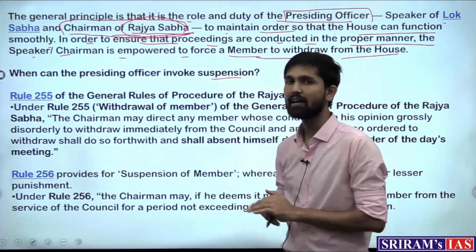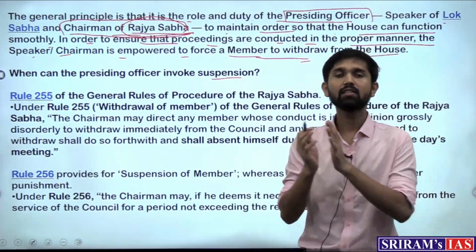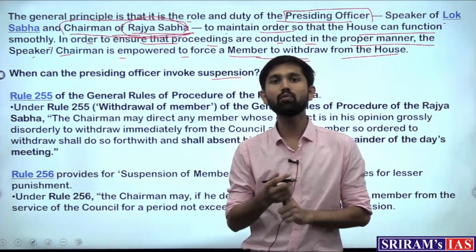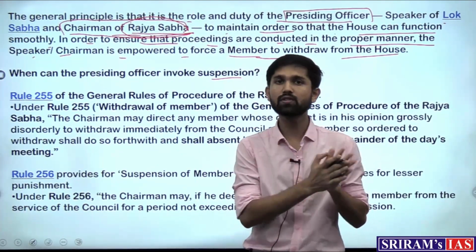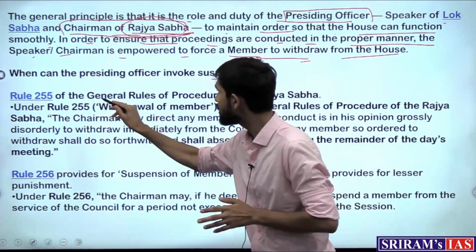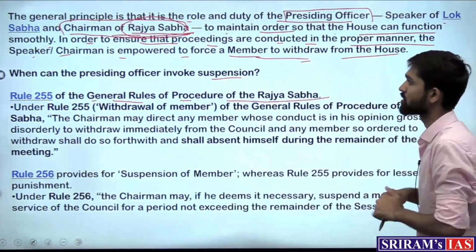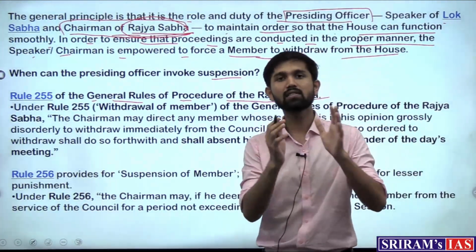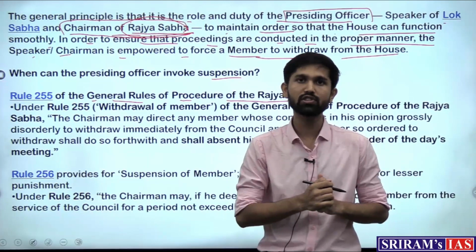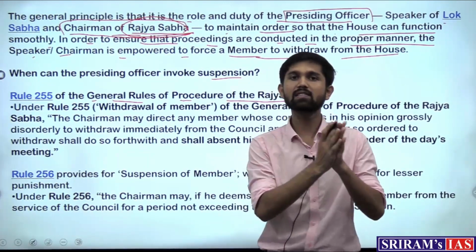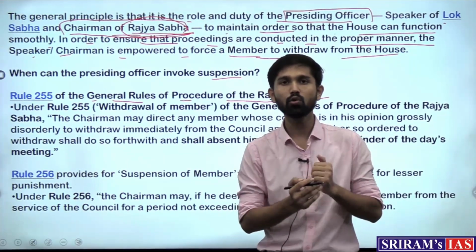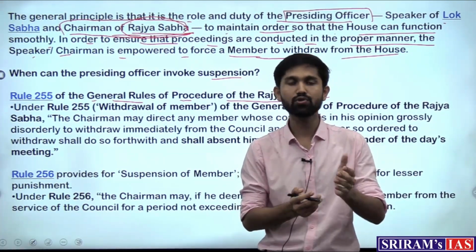So what is the power? The power is granted. Now the question can come whether the MPs can be suspended under provisions of the constitution. That would be a wrong statement. The provisions to suspend the MPs are not mentioned in the constitution, but under the general rules of procedure of the Rajya Sabha. We know that certain parent provisions with respect to the parliament are enumerated in the constitution, and the parliament has the power to frame certain specific and detailed rules based on the constitutional provisions.